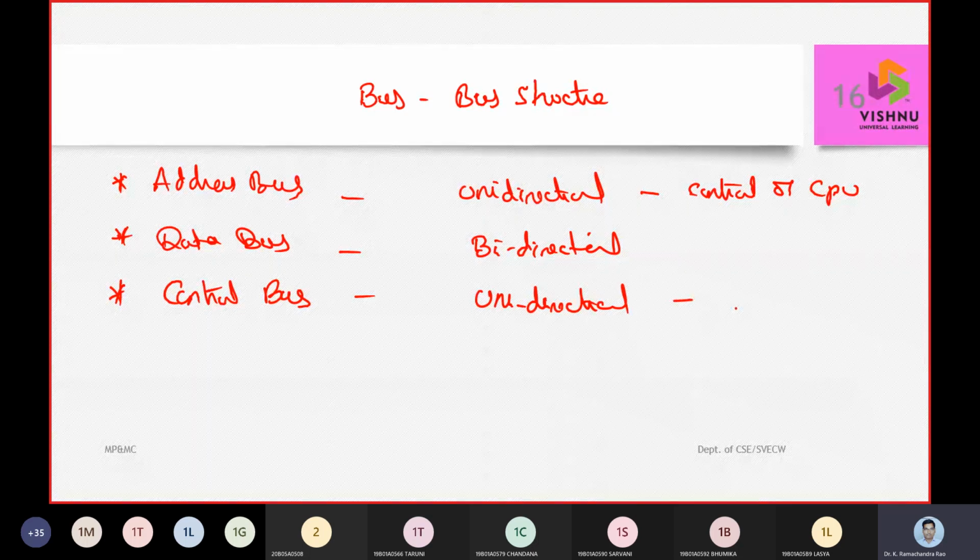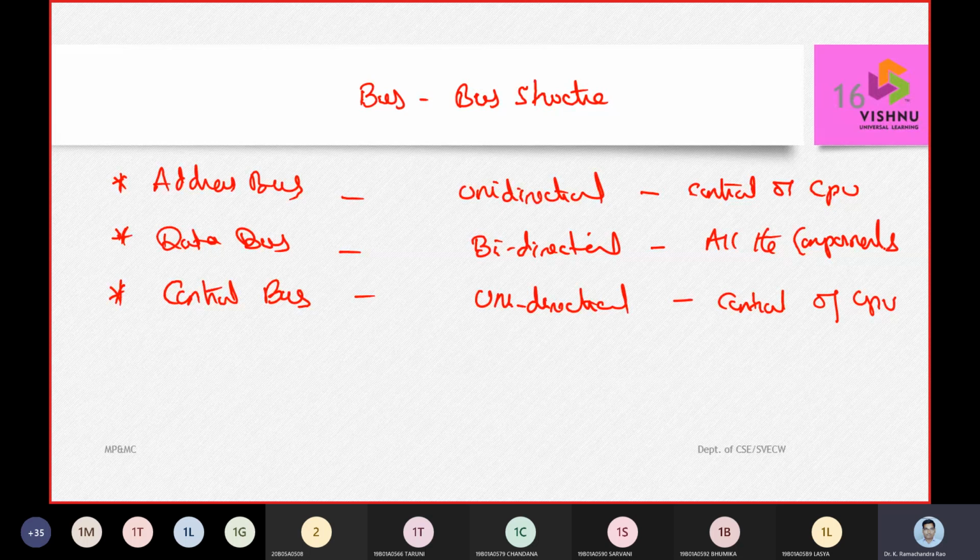Similarly, the control bus is again in control of the CPU. But a bidirectional bus has compatibility with all the components.